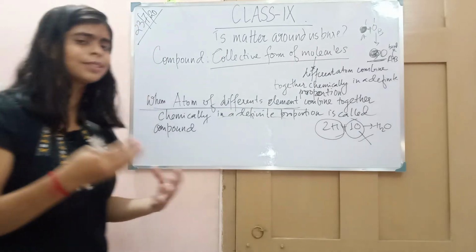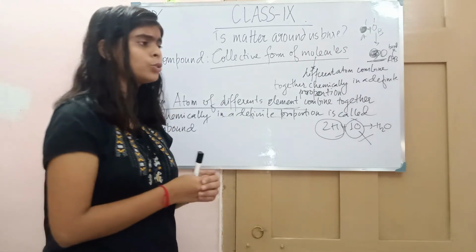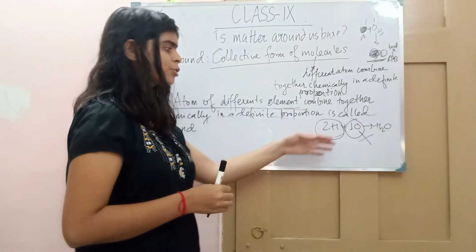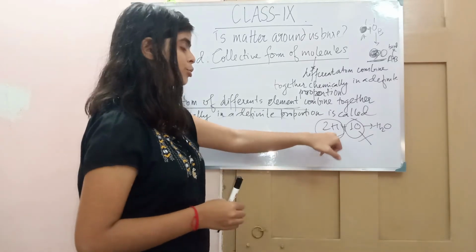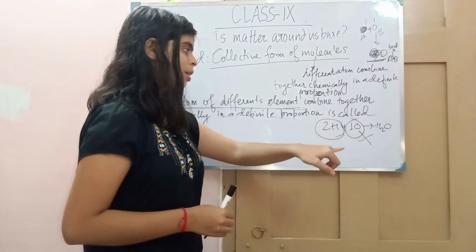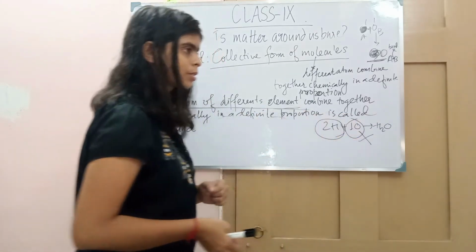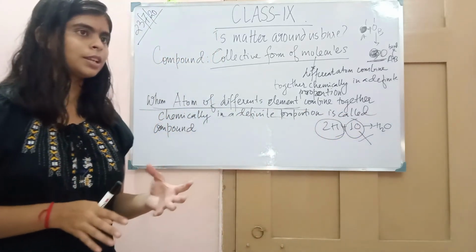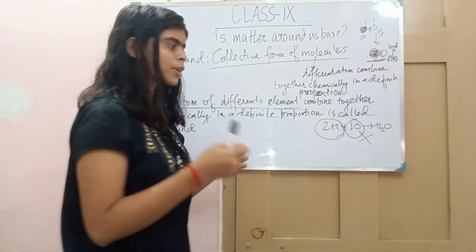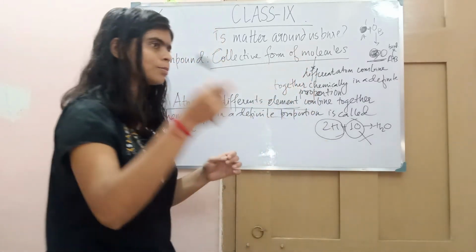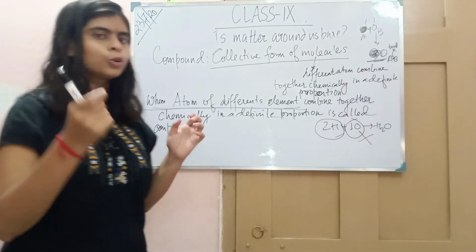I have just told you this to make you understand. But it does not form this way, by taking hydrogen atoms and oxygen atoms and bringing them together to give us water, because these atoms don't exist freely. Even if you try to separate one atom and bring it out, this atom will find a way to group together.